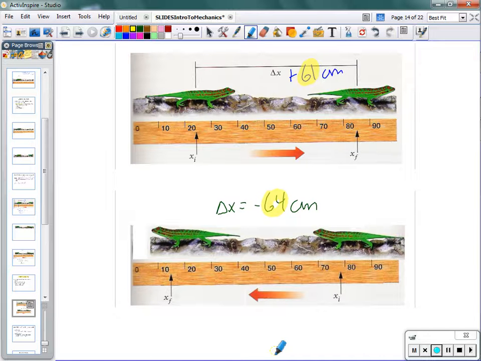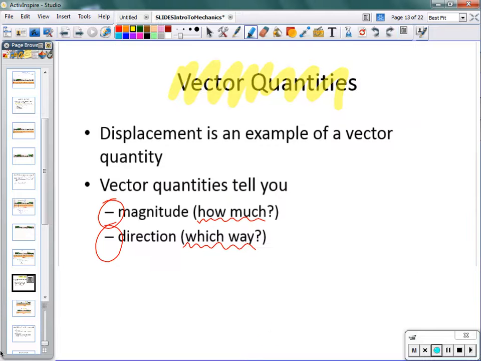The negative is only telling us that that 64 centimeters was back towards the left, at least the way that we're watching it here, whereas the positive sign tells us that the 61 centimeters was to the right. So, displacement, vector quantity. It has to tell us magnitude and direction. How far did the lizard move, but also which way did the lizard move?